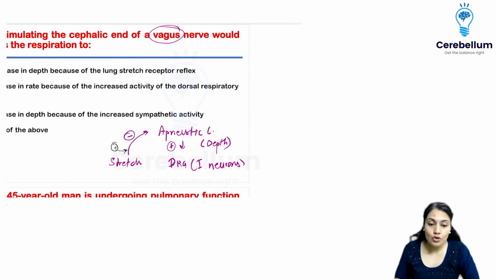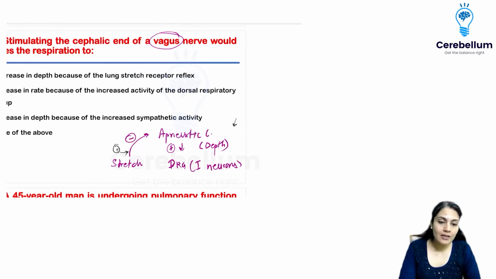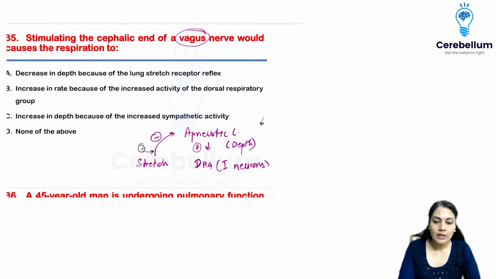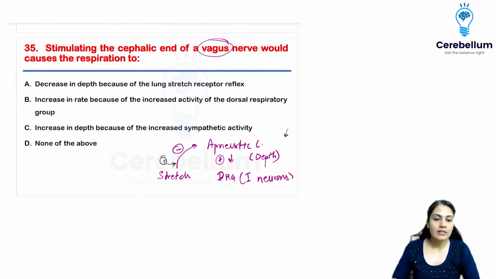It will not be able to stimulate my DRG. That means the depth of the respiration will be decreased. Depth of the respiration is going to decrease. So what is the answer? Decreased depth because of the lung stretch receptors. That is true. Increase in the rate.